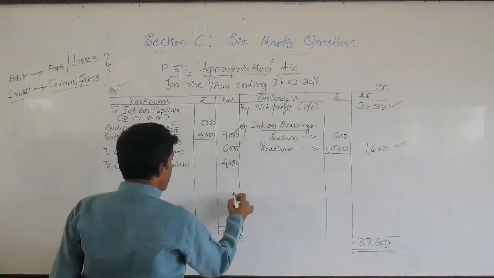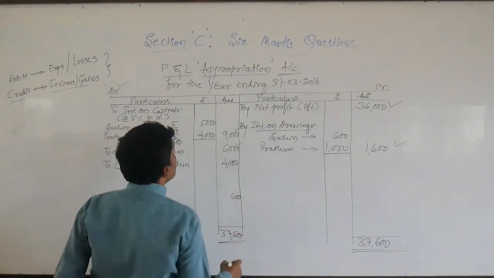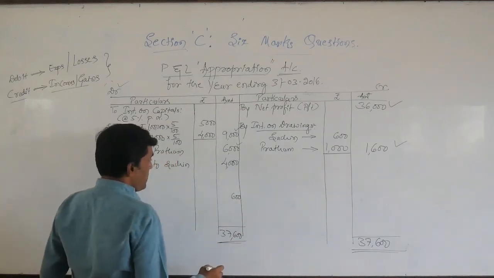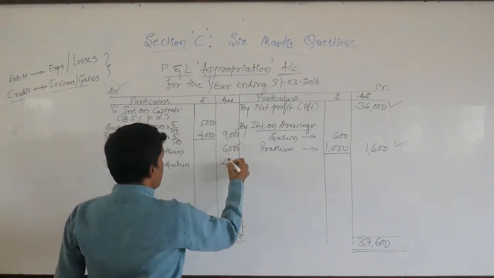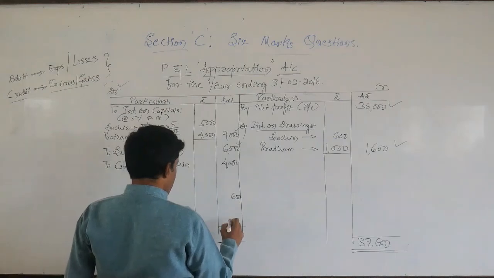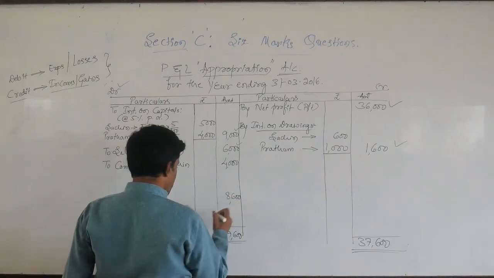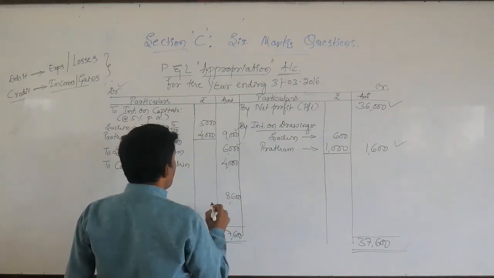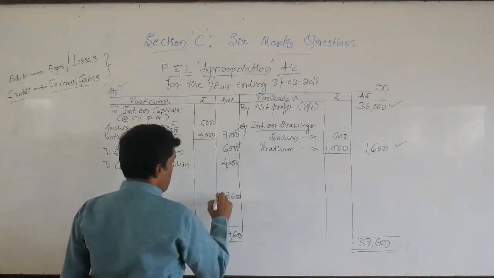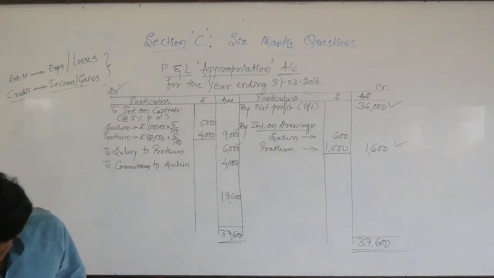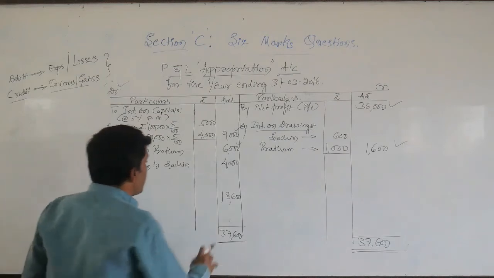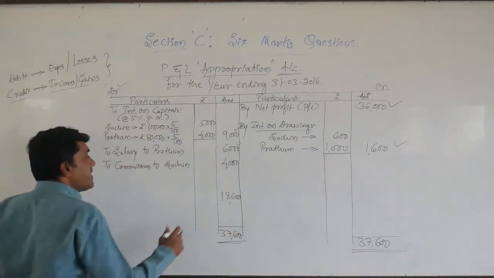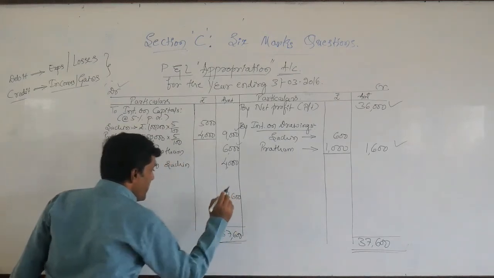Look here, dear students. Here I am ascertaining manually. 18,600. This is the right answer. So here I have ascertained manually.